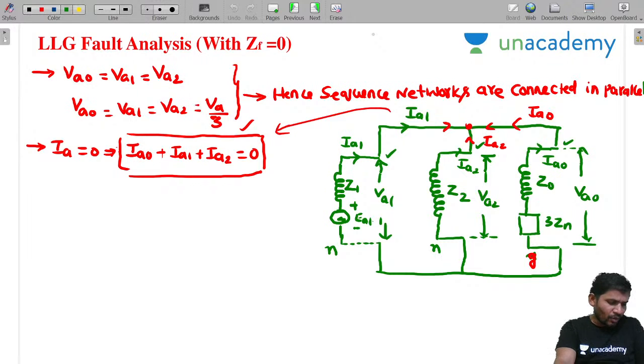Only the positive sequence current is responsible for induced EMF. Zero sequence and negative sequence currents are not responsible for production of induced EMFs. You please concentrate and see my previous video.